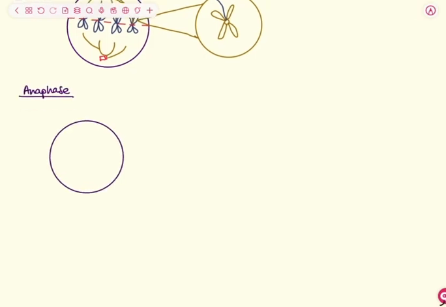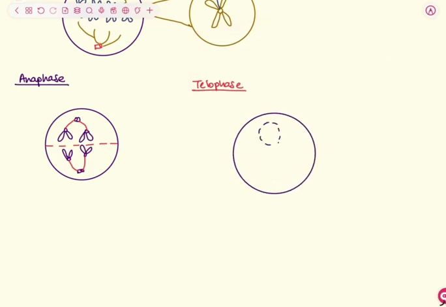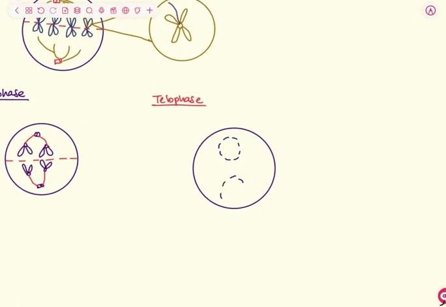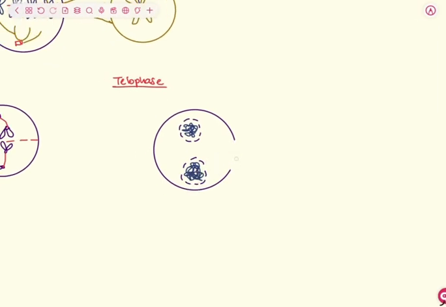Now, in anaphase, the spindle fibers connected to the kinetochores pull the sister chromatids apart towards the opposite poles of the cell. Each chromatid is now considered a separate chromosome. And so, in telophase, the nuclear envelopes reform so that cell division can occur. By telophase, the chromosomes condense back into chromatin and the spindle fibers disappear.